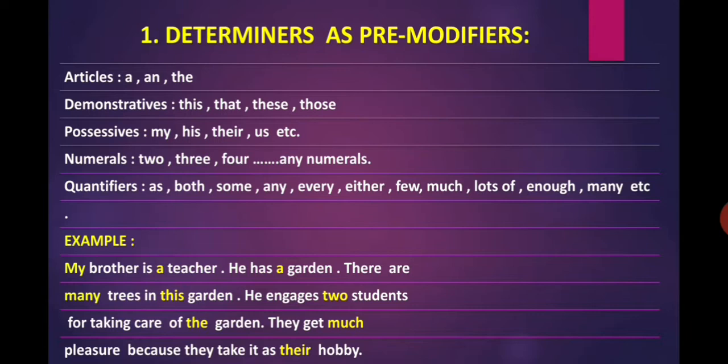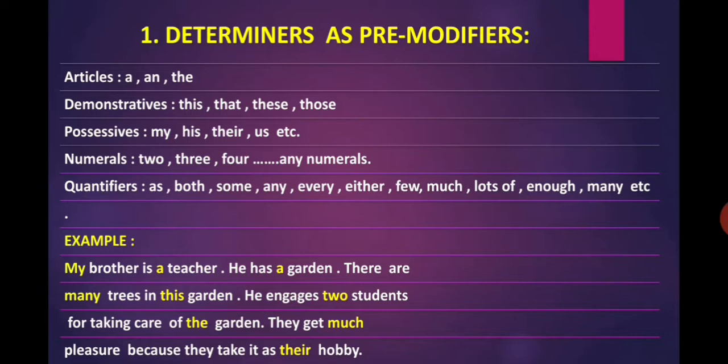In the second sentence, there are many trees in this garden. Here, many is a determiner and it comes before the noun trees and gives the information about the noun. Again, this garden. Here, this is a determiner and it is giving more information about garden, sitting before it.